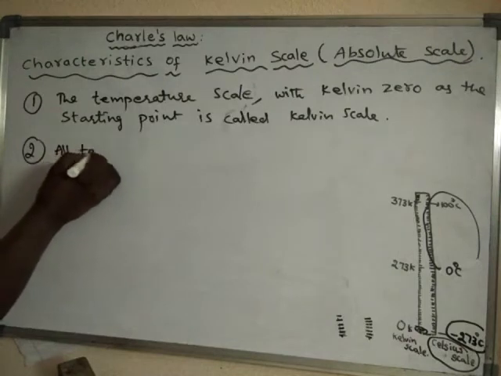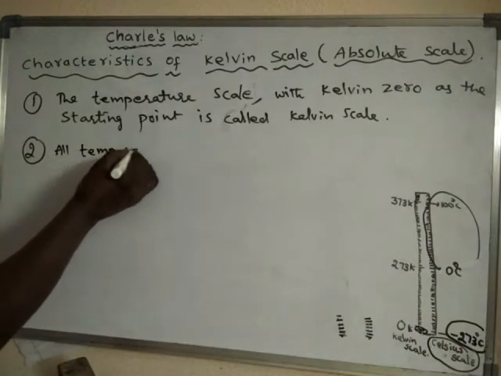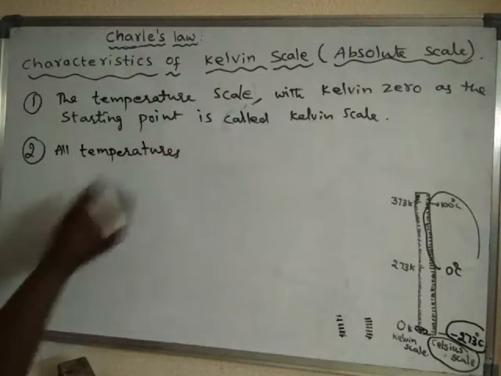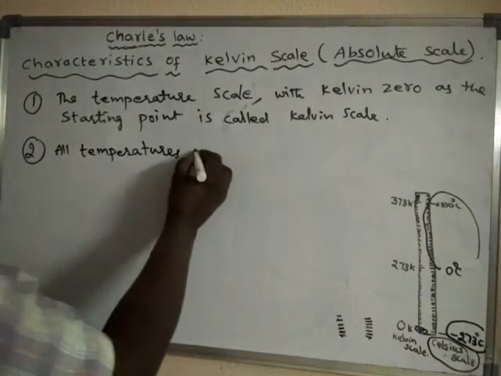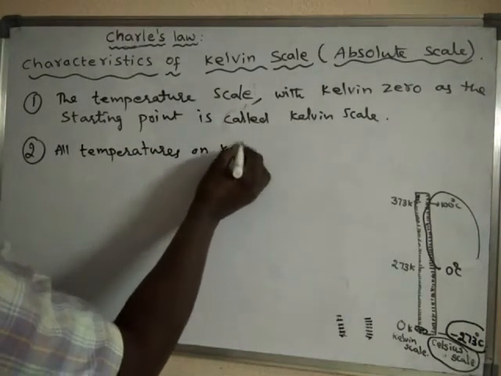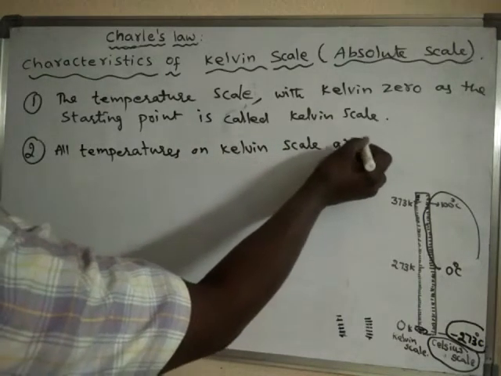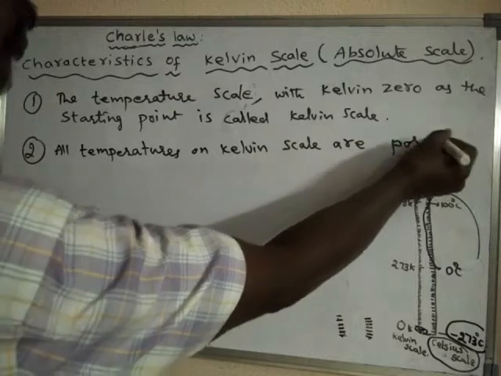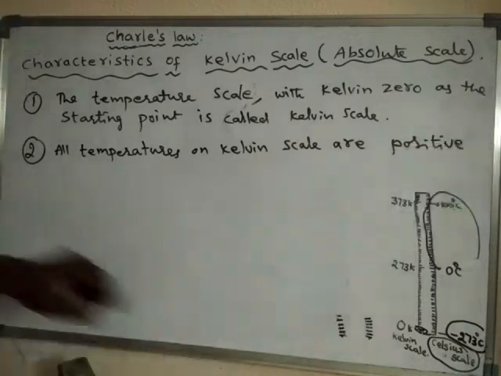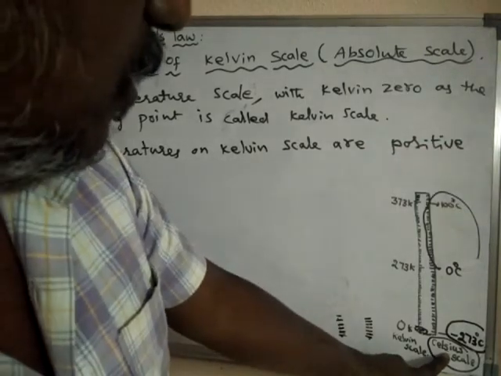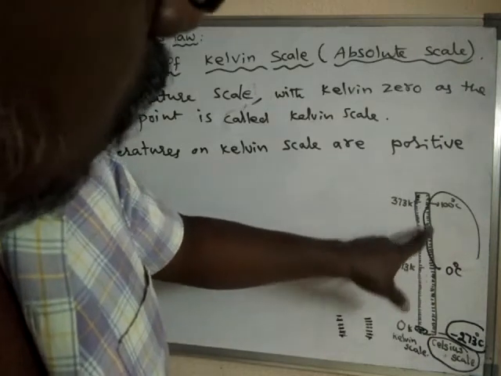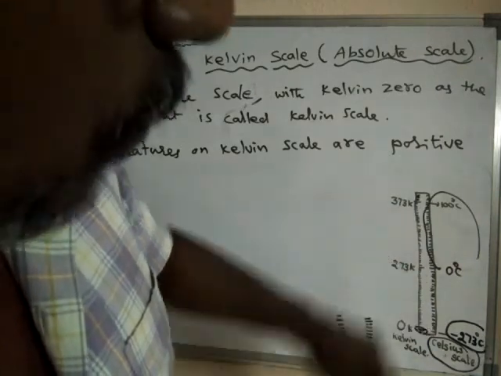All temperatures on Kelvin scale are positive. But on Celsius scale, are all the temperatures positive?